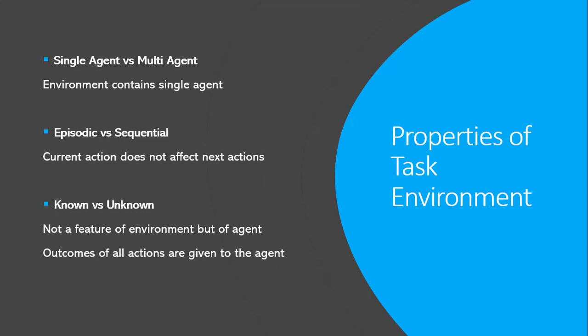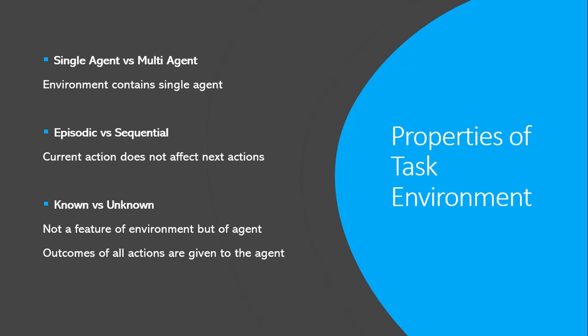While in image analysis, you perform analysis on one image and extract some information or take some decision based on that, and then you are done. Now you pick another picture for analysis. Here, your previous decision that you took after analysis of the first image will not impact the information or the decision that you will have to take after the analysis of the second image. So here you are performing in an episodic environment.